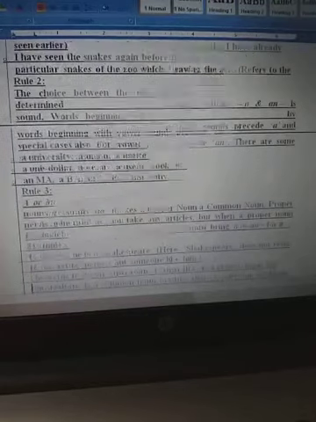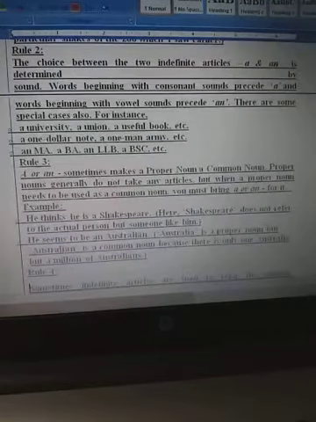And now rule 3, a or an sometimes makes a proper noun a common noun. Proper noun generally do not take any article, but when a proper noun needs to be used as a common noun, we must bring a or an before it.